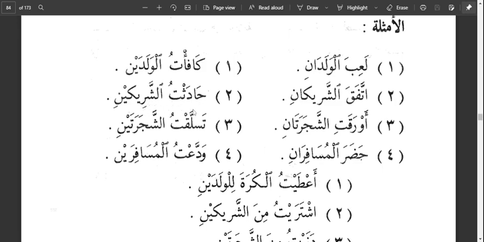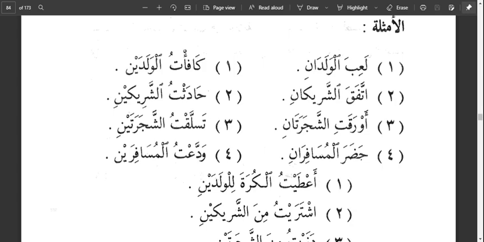So hadastu sharikain, I conversed with the two rivals or the two opponents. So what indicates that asharikain is in nasbu state is the ya. The ya indicates that asharikain is in nasbu state, because if you recall from the formation of muthanna, we said we add alif and nun or ya and nun to the end of the singular word to form our dual word.